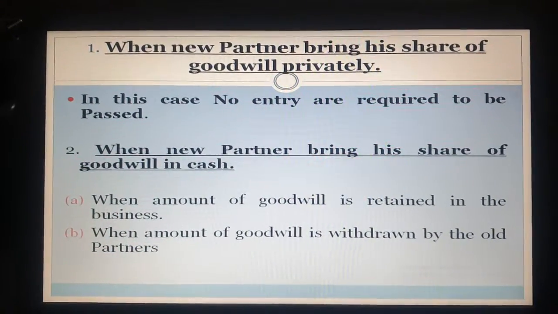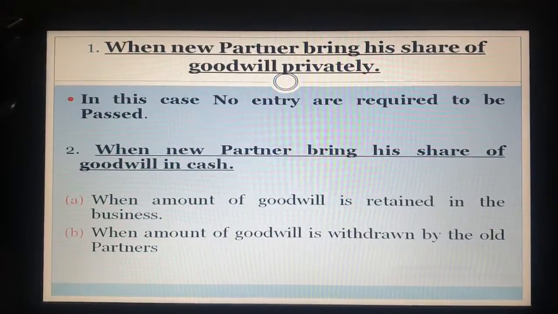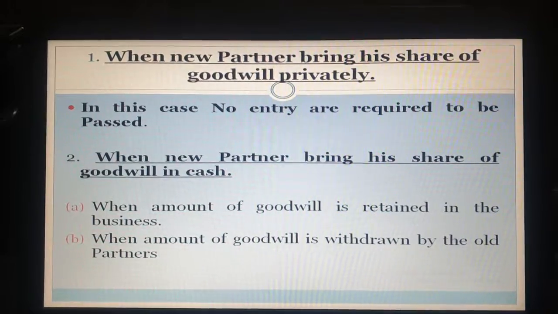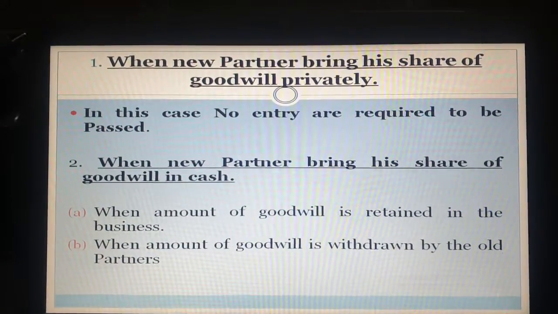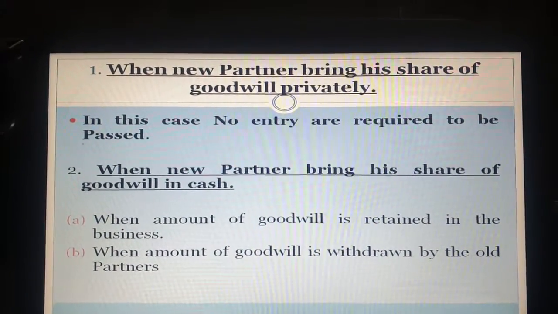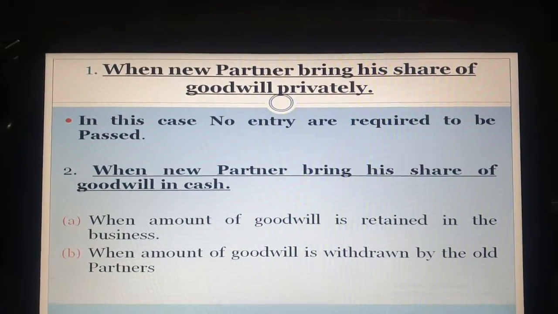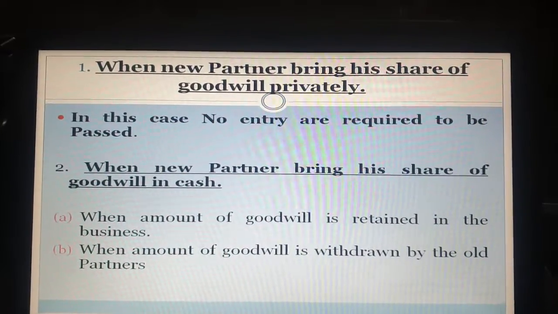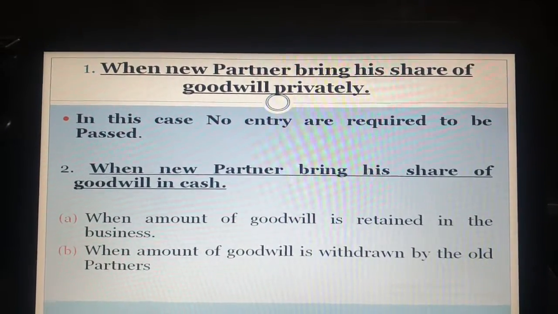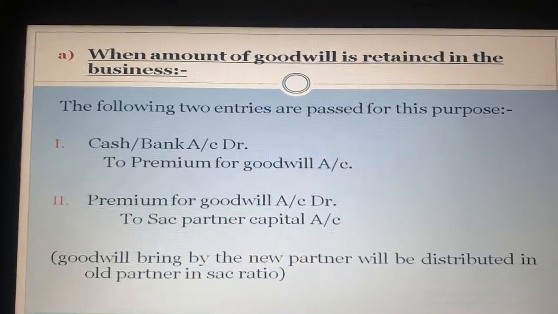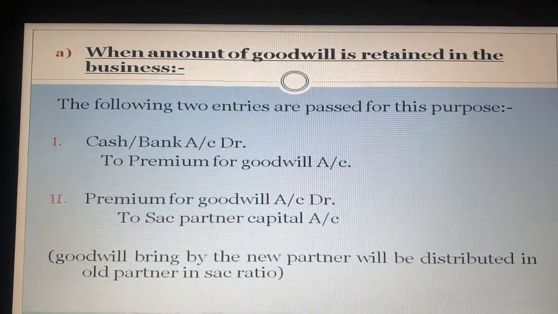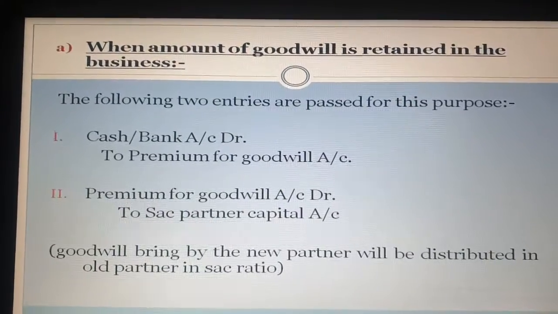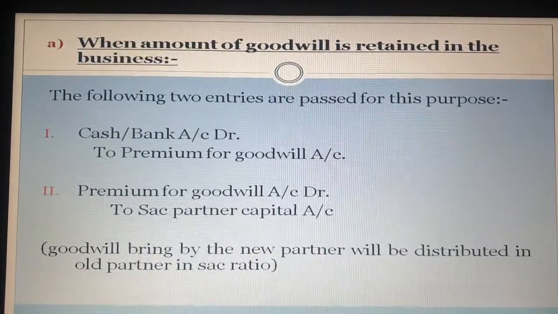Now it is further divided into two parts: when the amount of goodwill is retained in the business and when the amount of goodwill is withdrawn by the old partners. So let's start with the second case, when the new partner brings his share of goodwill in cash, which we further divide; first, the amount of goodwill is retained in the business. When the amount of goodwill is retained in the business, the following two entries are passed for this purpose. You have to pass only two entries.